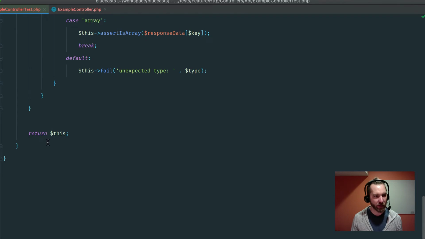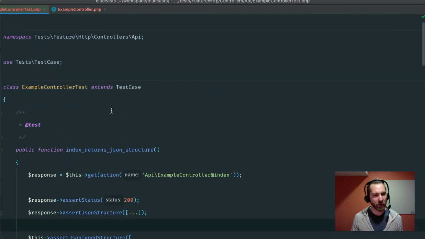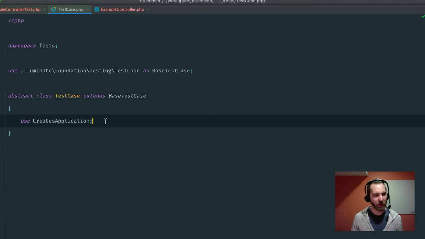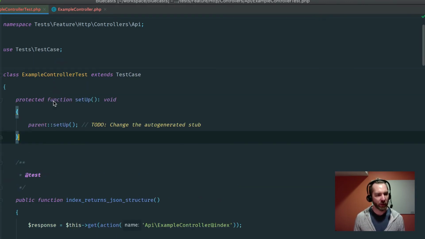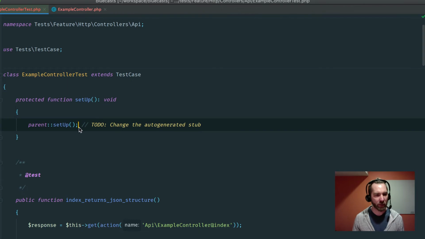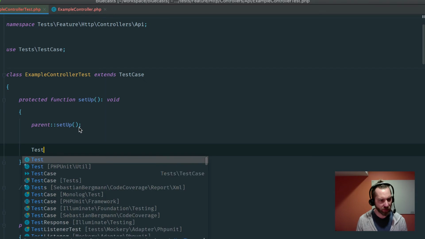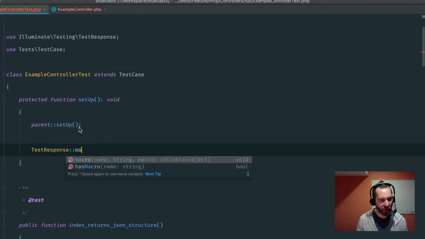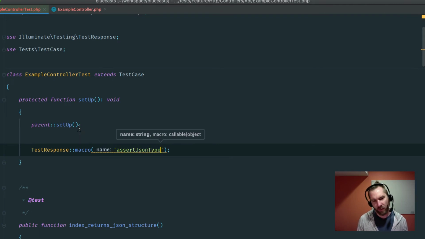Let's take this. I think you can build a macro on response. Let's put it up in the test case. Or well, we don't need to do all that. Let's just put it here. Let's say setup. We'll call parent setup. And we'll say something like response or test response. Yeah, there it is. Macro. And the macro is going to be assert JSON typed structure.